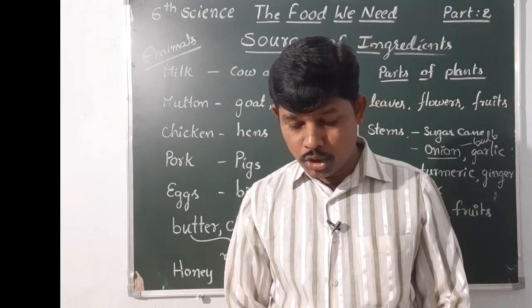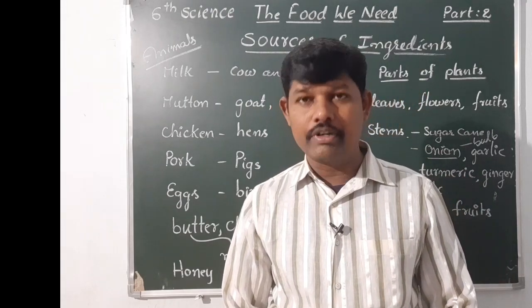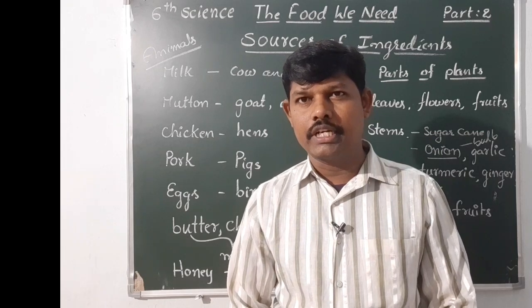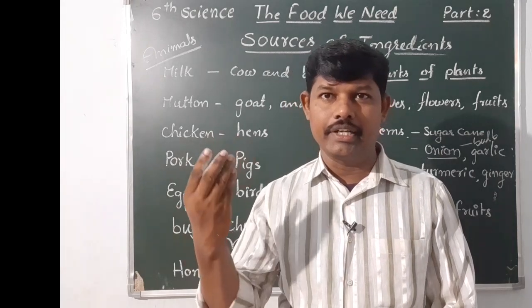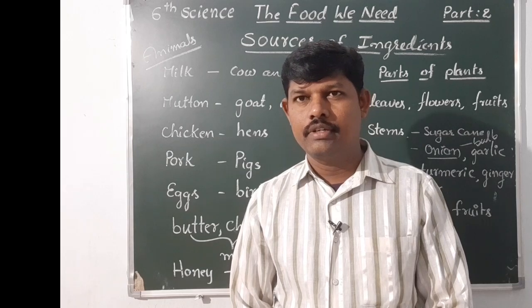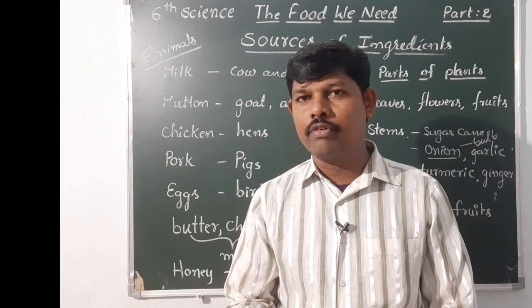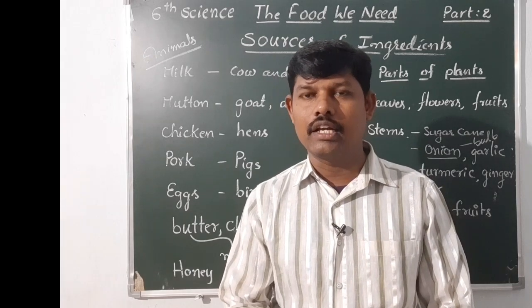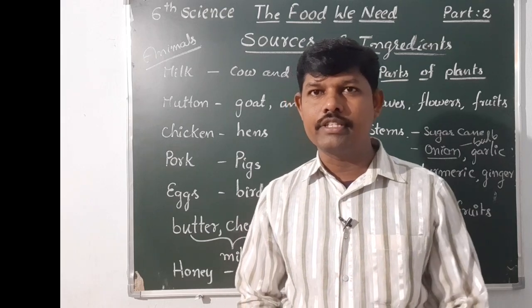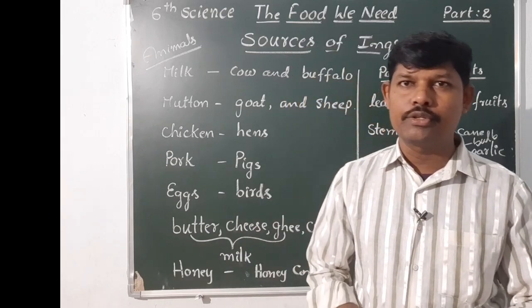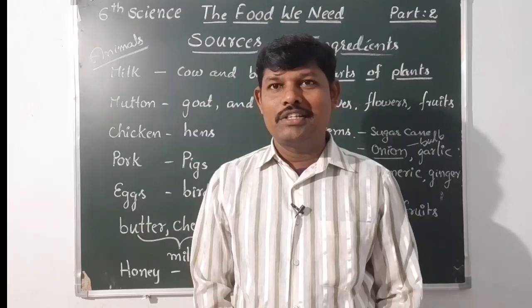And next one, do we also use flowers as food? Generally people wear flowers for beauty purposes, but some rare flowers we use as food, like cauliflower. Cauliflower is a vegetable we can use as food.